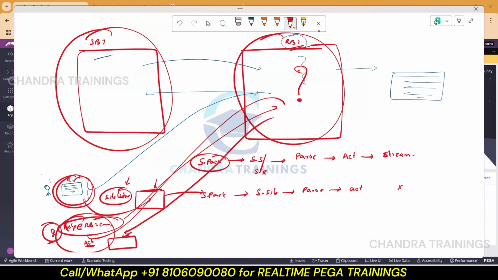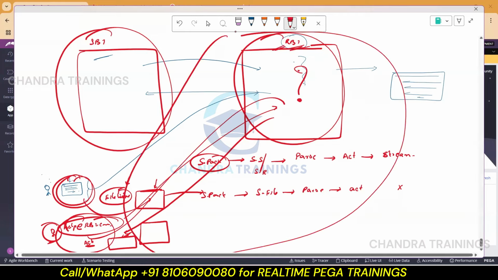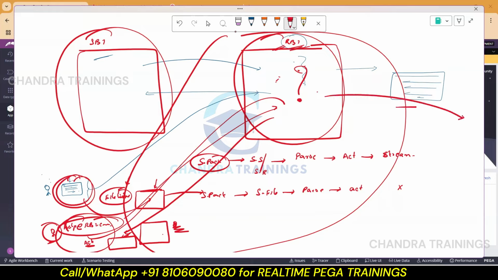For this, no doubt, one email account should be there. As I told you earlier, our application should have one email account. Physically we log in to this email account and monitor everything. The same account has to be monitored by our PEGA application. From this application, if a customer is registering, how are we sending an email? There must be one email account connected to our PEGA application. Similarly, the same email account should be continuously watched for any email received or not. Looking for an email continuously is possible with something called an email listener.